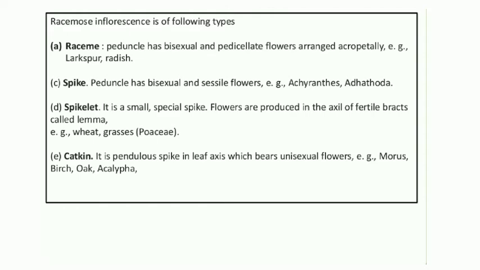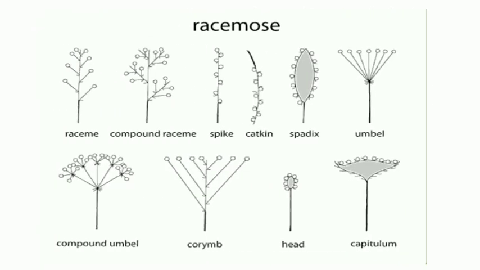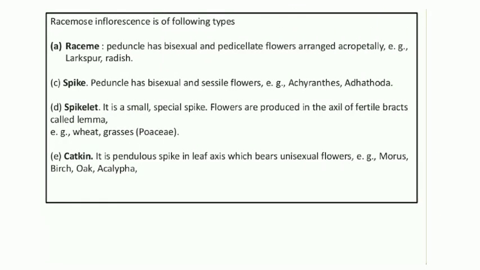Catkin, it is a pendulous spike in the leaf axis which bears unisexual flowers. The flowers are produced in the leaf axis, and flowers are unisexual, either male or female. Morus alba, birch, oak, acalypha, etc. Once see the diagrams and see the characters.